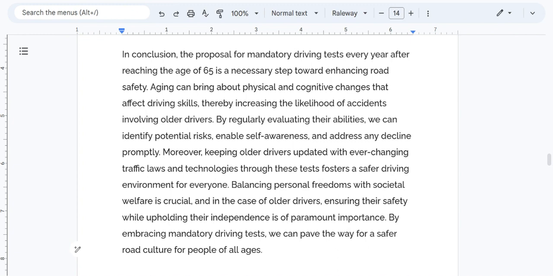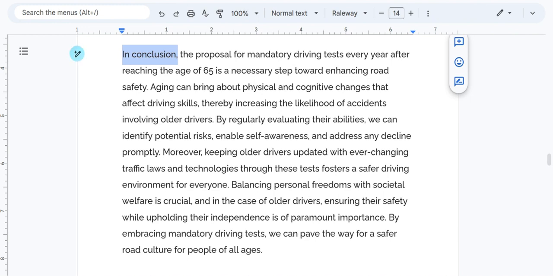What's interesting, obviously, I love the transition words. Transition word highlight here, moreover. Transition word highlight, thereby. Transition word highlight, in conclusion.